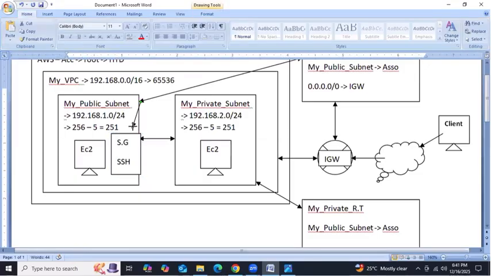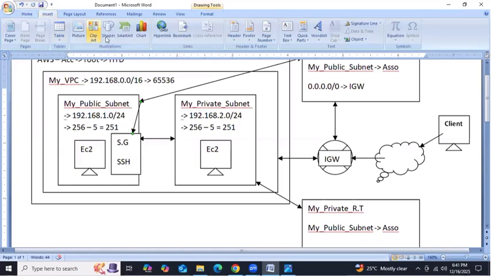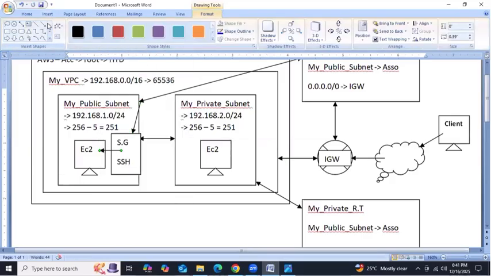It checks the request and then allows it to the EC2 instance, and the instance provides the response back to us. So we get the response and can access the EC2 instance from our client machine.